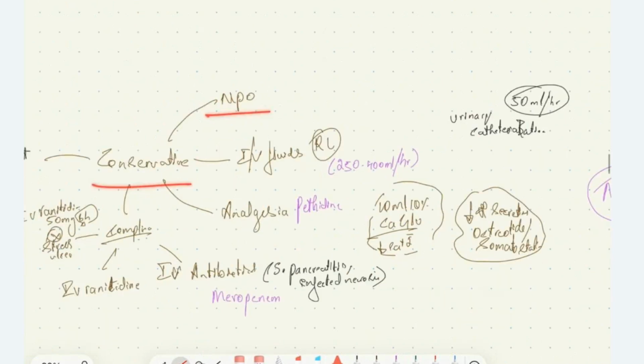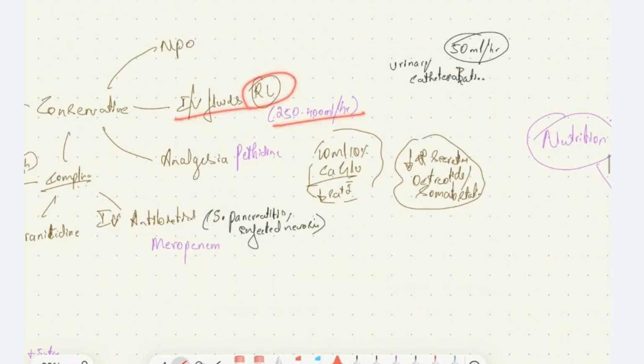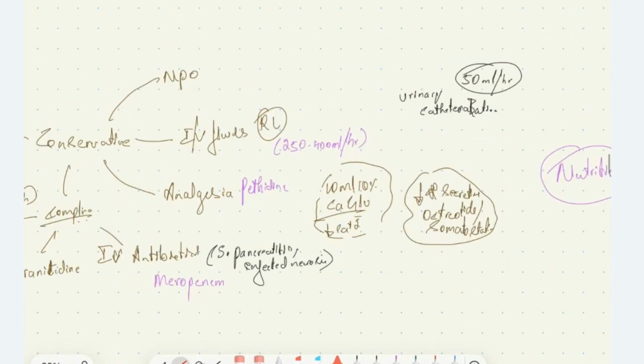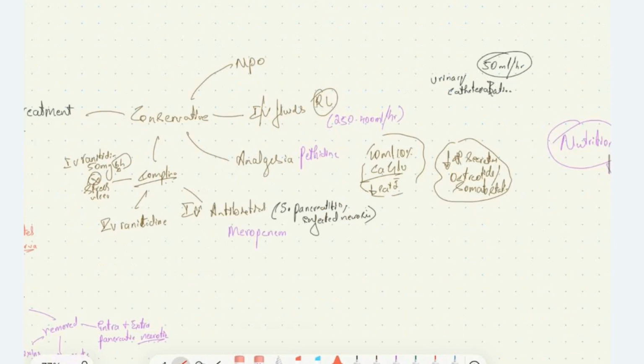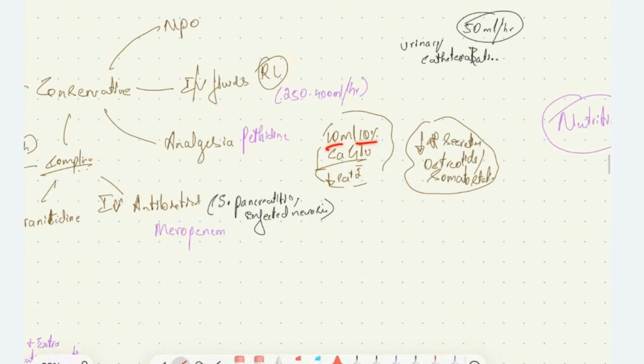We give IV fluids, Ringer lactate at the rate of 250-400 ml per hour, and simultaneously we should do urinary catheterization. So we should maintain the urine output of the patient up to 50 ml per hour. Then we should give analgesia to the patient, we can give pethidine or other drugs for analgesia. If the patient has hypocalcemia, we should give 10 ml of 10% calcium gluconate.